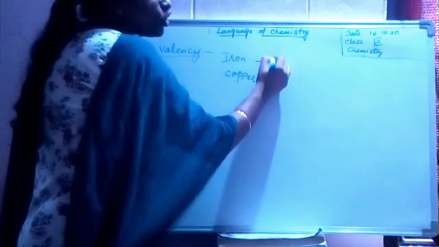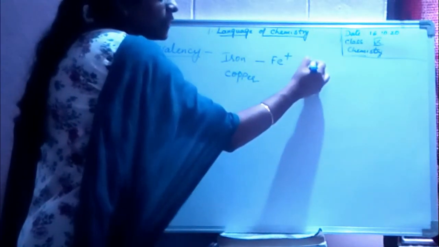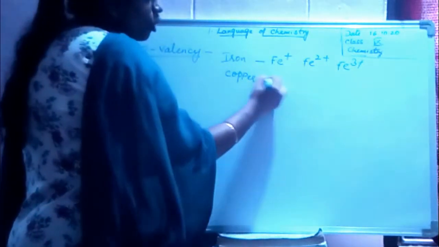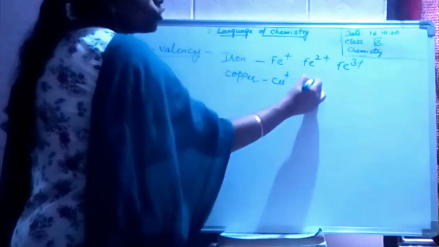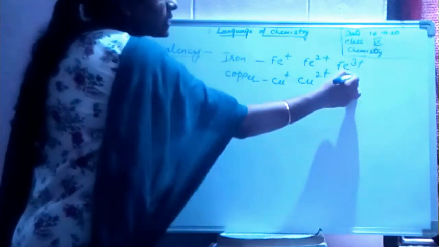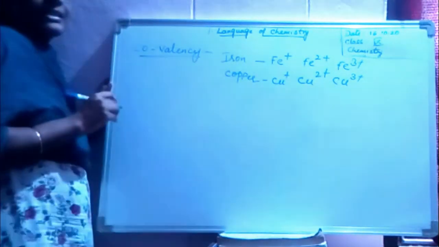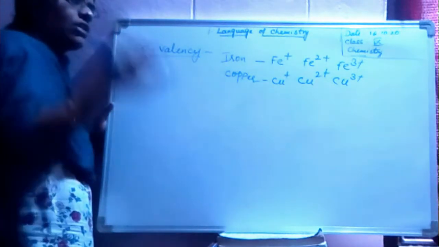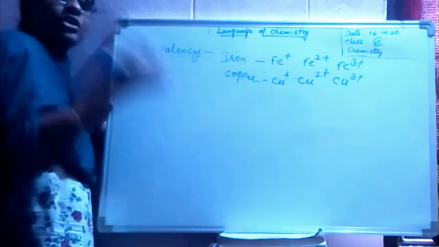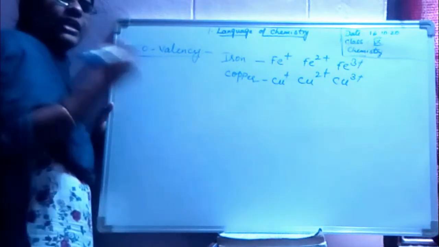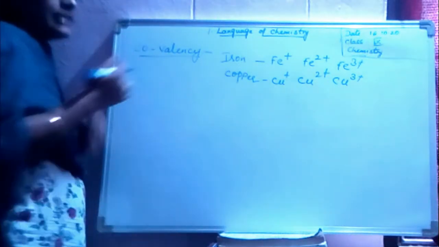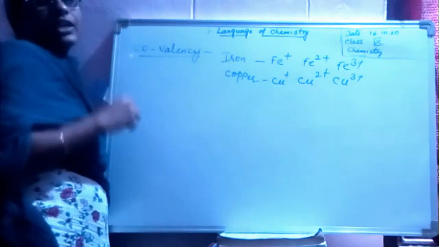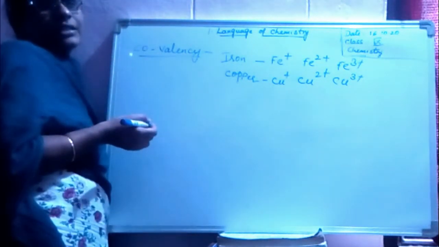Iron can show Fe plus, Fe2 plus, Fe3 plus. Copper also Cu plus, Cu2 plus, Cu3 plus. That means iron can lose either 1, 2 or 3 electrons. Copper also can lose 1, 2 or 3. Either losing or gaining these electrons, we call it covalency or variable valency.